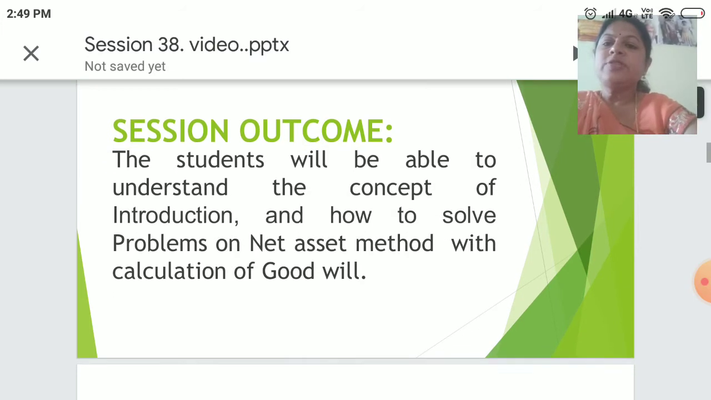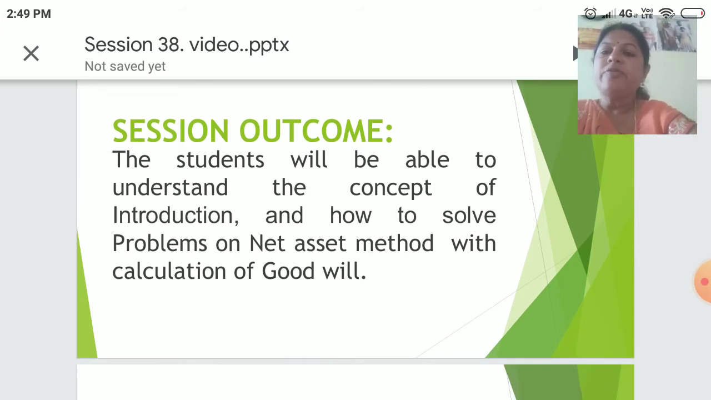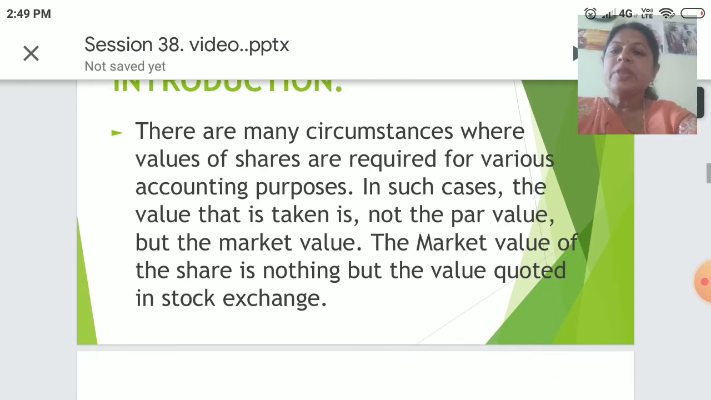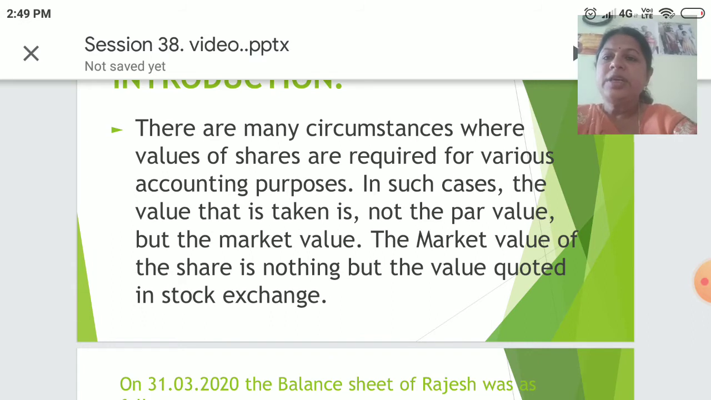Session outcome: the students will be able to understand the concept of introduction and how to solve problems on net asset method with calculation of goodwill. Let's have the introduction part.